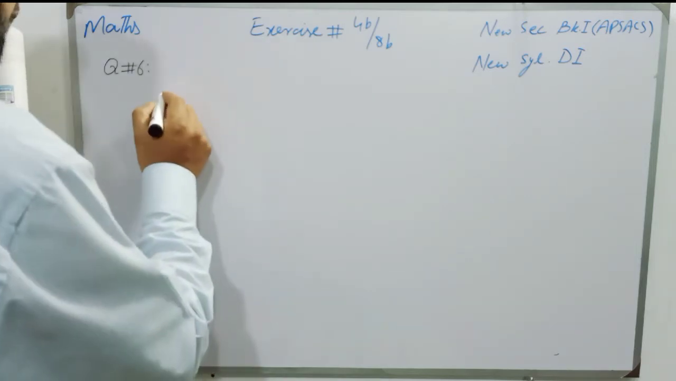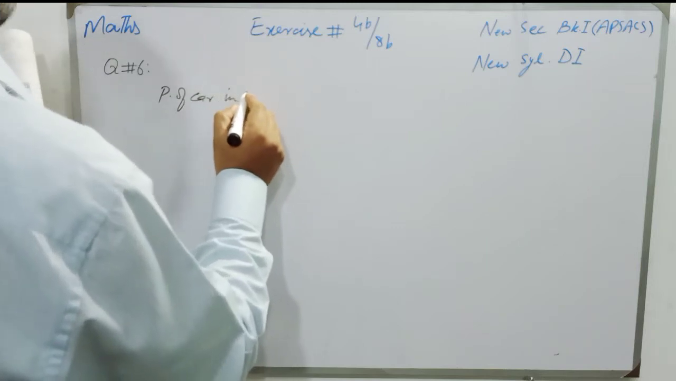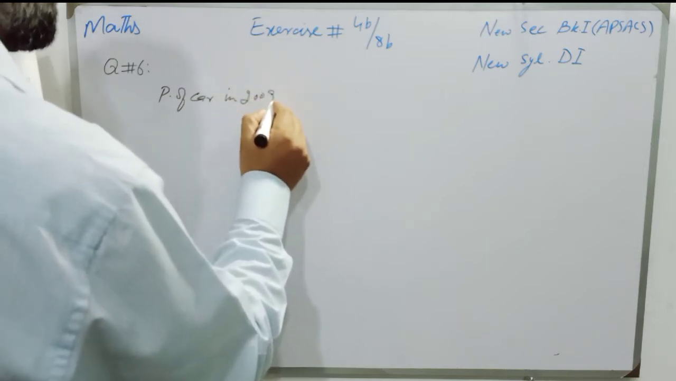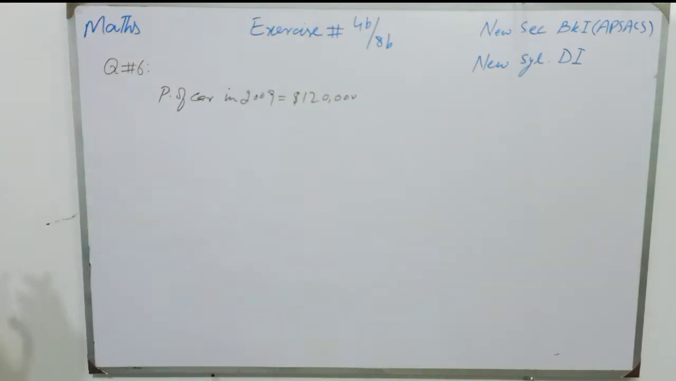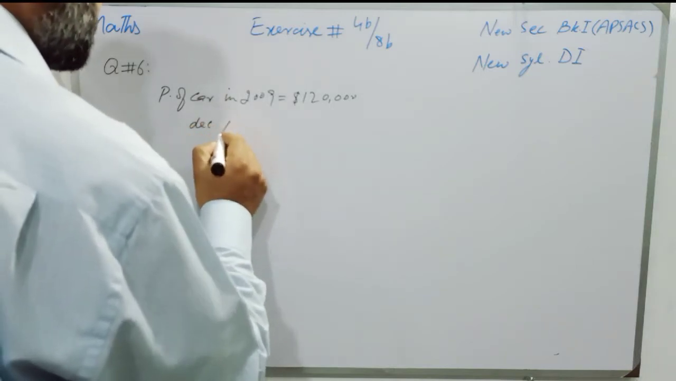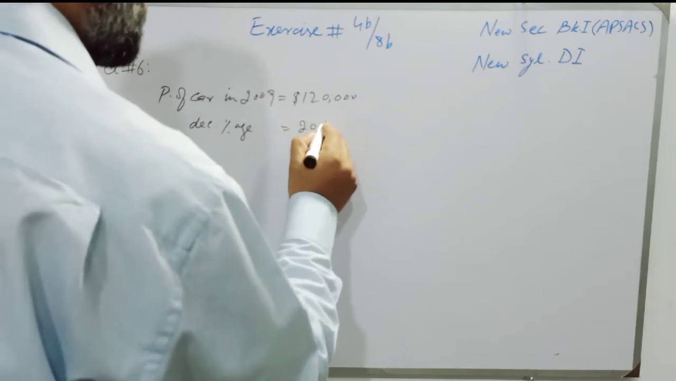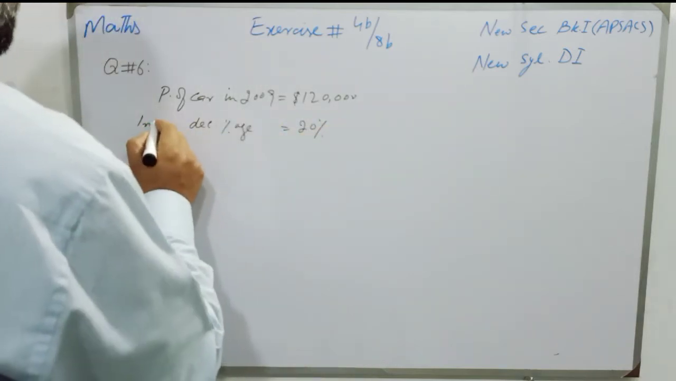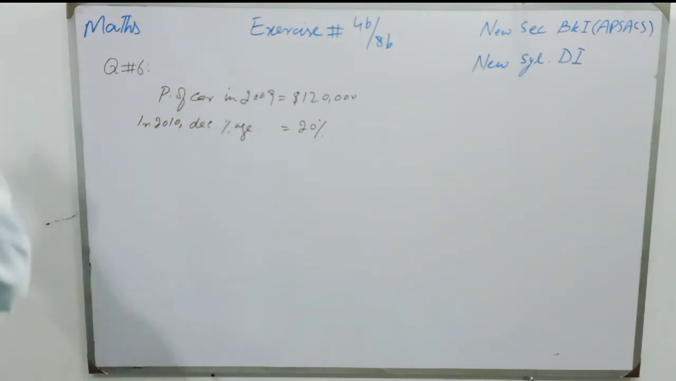Price of car in 2009 is equal to $120,000. Then students, its value decreased by 20% in 2010. Decreased percentage is equal to 20% in 2010.